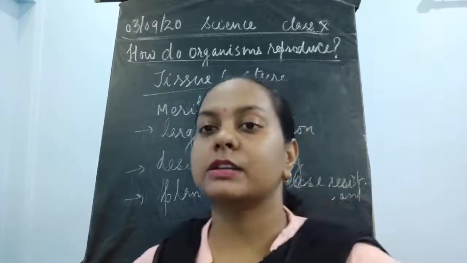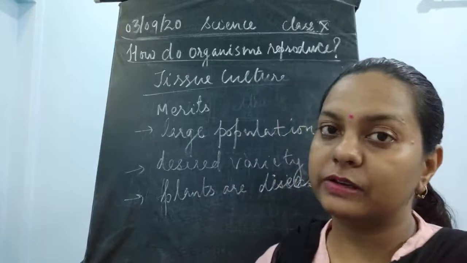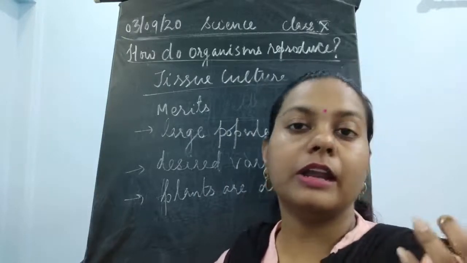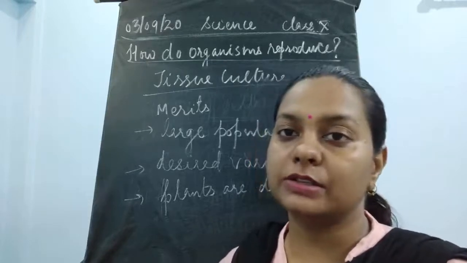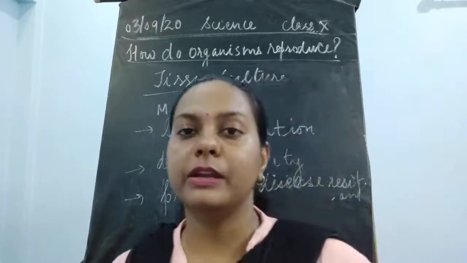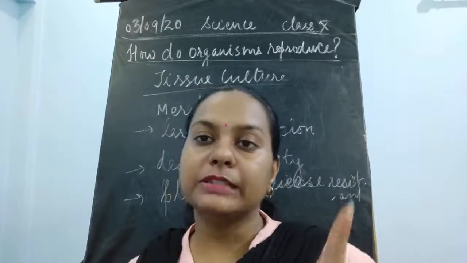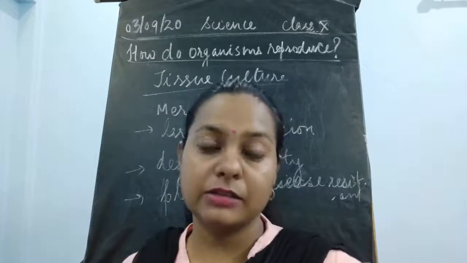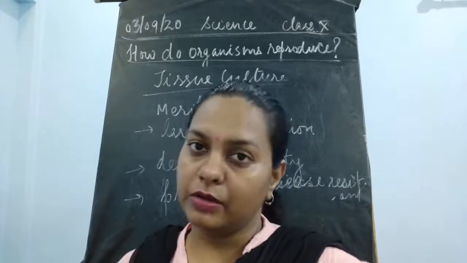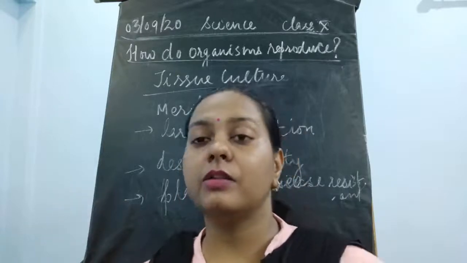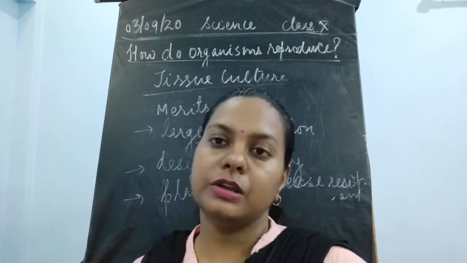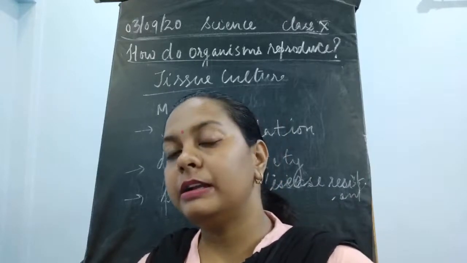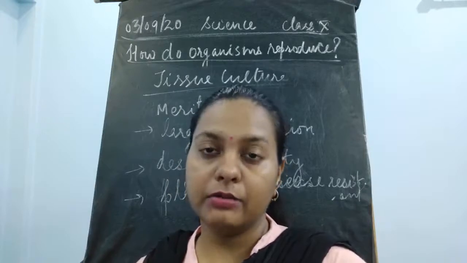How much cost it requires for producing the culture media, children, doesn't matter. Once the infection happens in that culture media, or at any stage of this tissue culture, the whole tissue culture would be destroyed. Okay, so we need to start from step number one. So it is done in a very sterile condition, in a very hygienic condition, and that should be taken good care of. They require good care when they are in the tissue form, or when they are in the culture tubes. Once they are present in the environment, then they require less care.